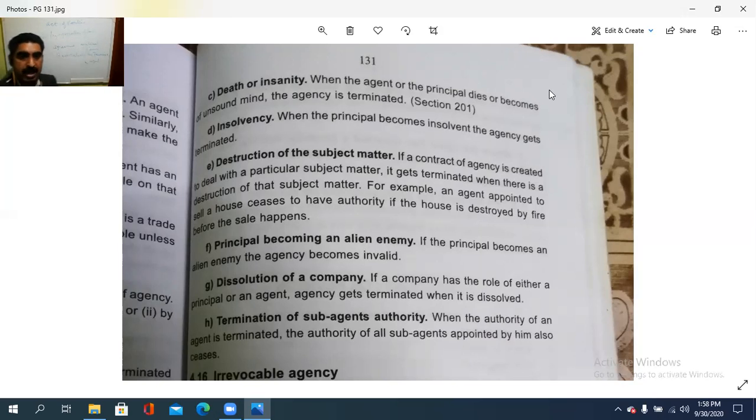Then the principal becoming an alien enemy. If the principal becomes an alien enemy of the agent, then the agency becomes invalid. That is, he finally becomes an enemy. In such a case, it becomes terminated or revoked. Then dissolution of a company. If a company has the role of either a principal or an agent, the agency gets terminated when it is dissolved. If the company ceases to exist and gets dissolved, then the agency is automatically terminated. And termination of the sub-agent's authority. When the authority of an agent is terminated, all the authority vested in the sub-agents appointed by the agent also will be revoked, and cease to exist.